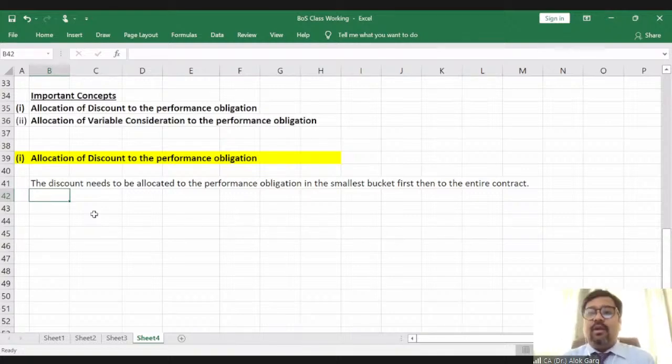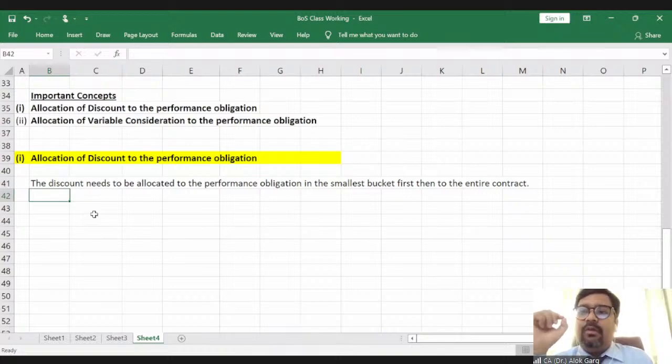you are required to first apply the discount in the transaction price. You are required to first apply the discount in the standalone selling price of the remaining performance obligation while calculating the standalone selling price of the remaining performance obligation as per the residual approach. For example, there are three performance obligations A, B, C. For A and B, the standalone selling price is identifiable.